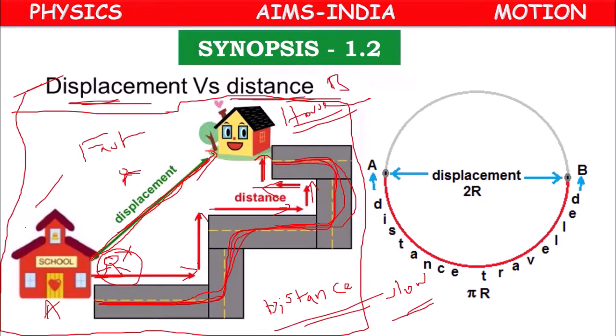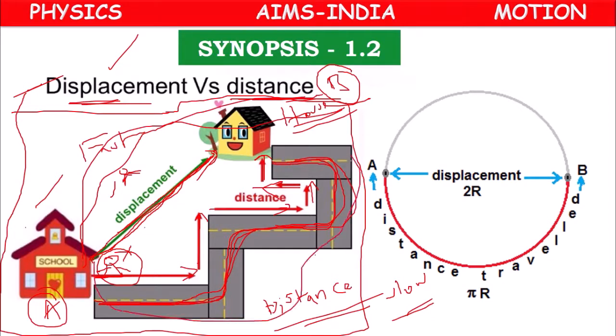This shortest possible path is different from the actual path, and this is called displacement. Whenever we consider a journey from one point to another, there may be many kinds of path between two points. One may go like this, another like this. Different persons may travel through different paths, but the path in which they actually go is called distance.